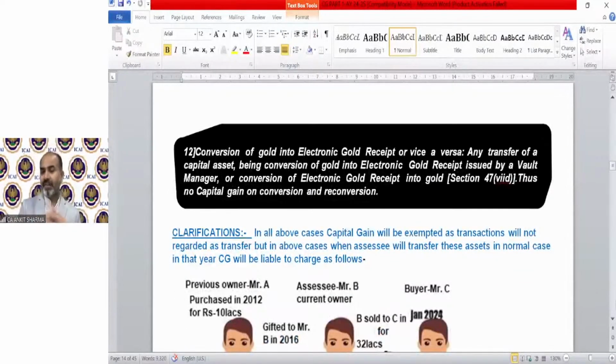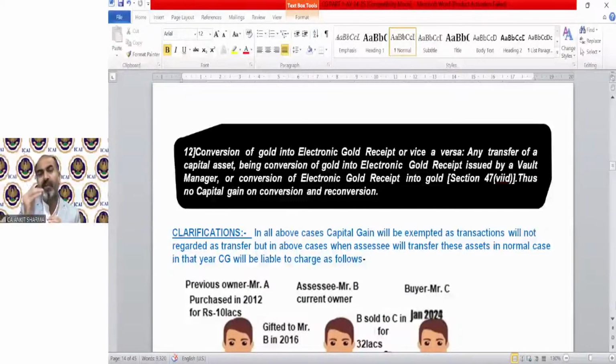In the starting, we discussed that technically the capital gain chapter is very easy. Because to solve a numerical, we need sale consideration, which will be given in the question. We need cost of acquisition, which we know how to calculate. And we need the indexation concept that we have discussed, and cost of improvement, etc. So that is sorted, a very simple format. But there are some special cases also.